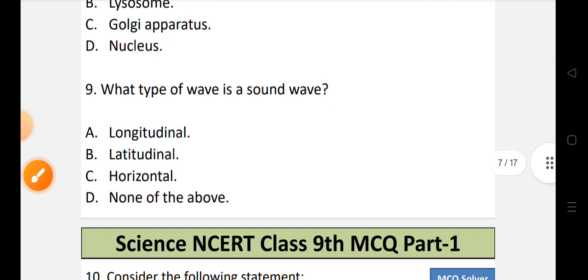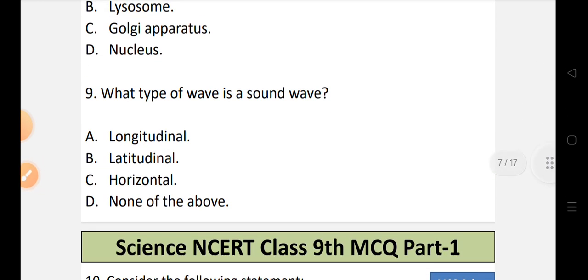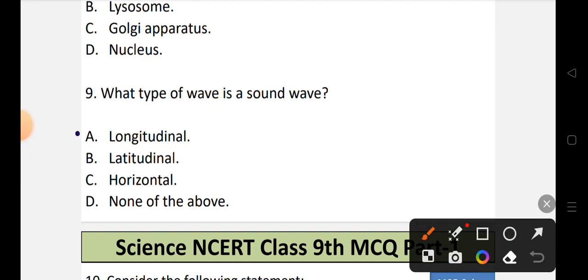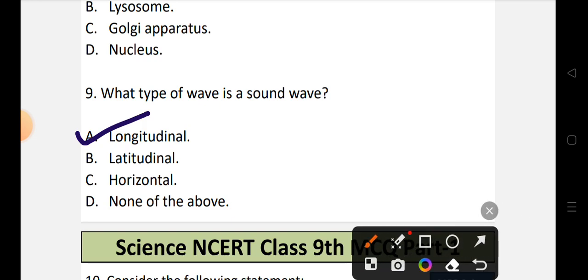Now question number 9. What type of wave is a sound wave? Let's look into the options. Option A, longitudinal. Option B, latitudinal. Option C, horizontal. Or option D, none of the above. So if we have seen the diagram of a sound wave, the correct option is option A, that is it is a longitudinal wave. So A is the correct option, that is longitudinal.